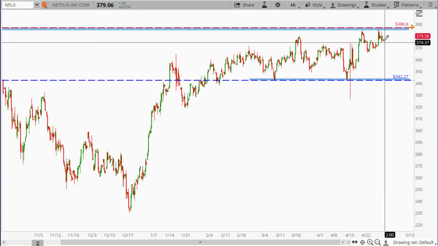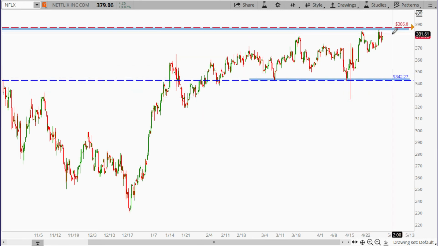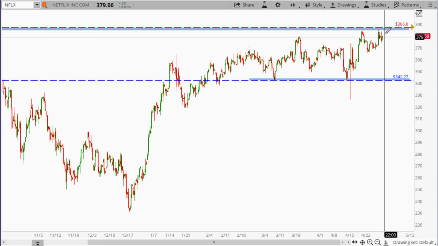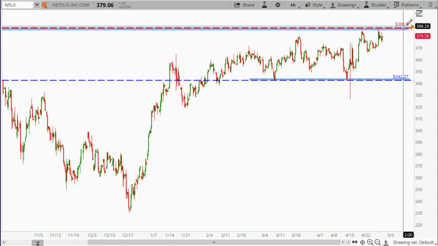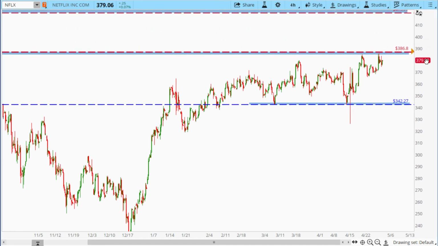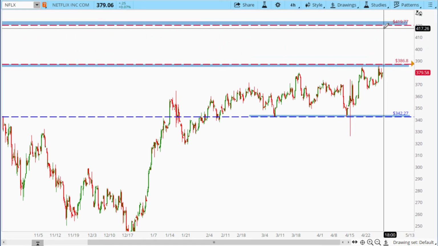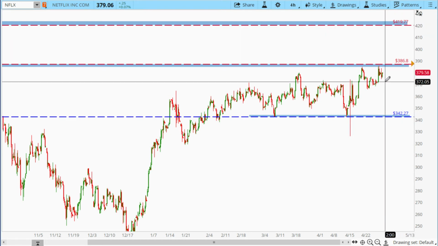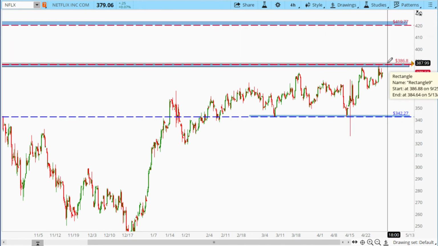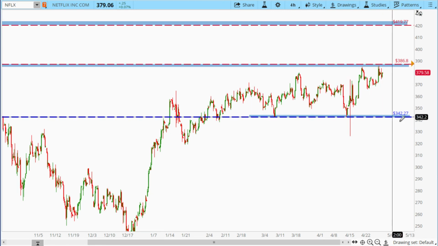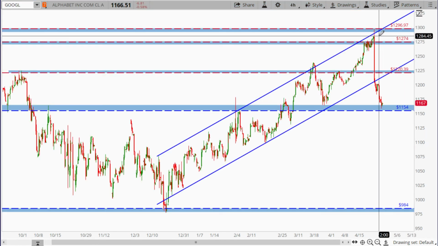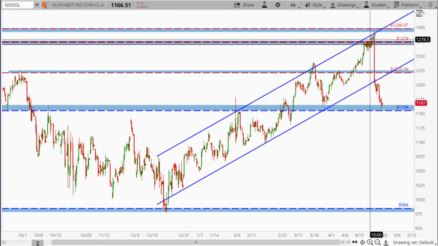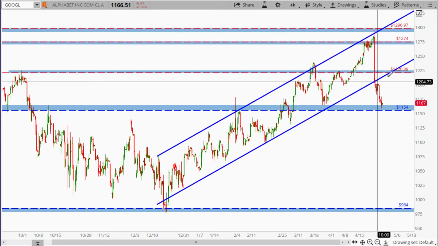Netflix is bouncing against resistance up here at 386.80. If it could come up and break above this 386.80, then we essentially are looking for the possibility of getting back up to this potential resistance of 419.77. But if it cannot get back above the 386.80, then I'm looking at this potential support level down here at 342.27.